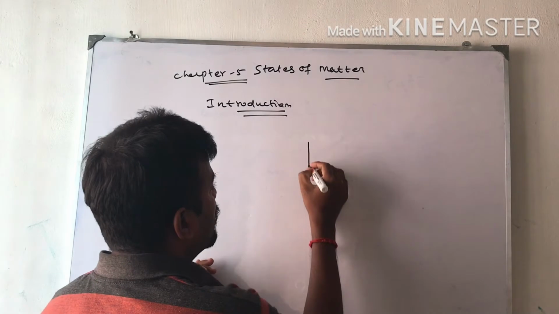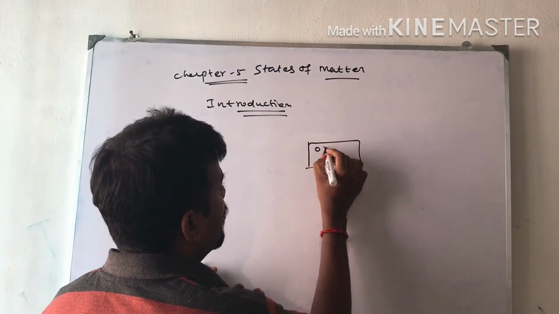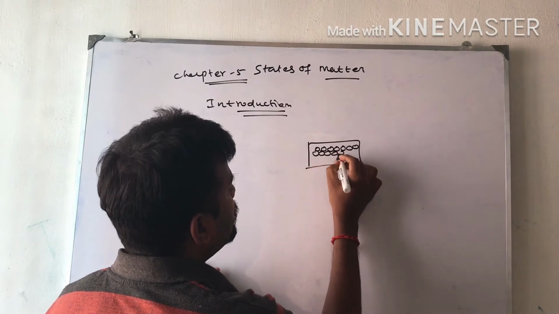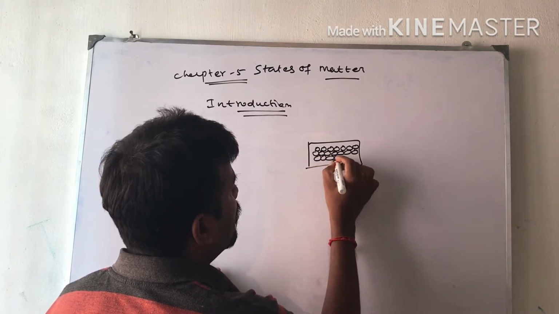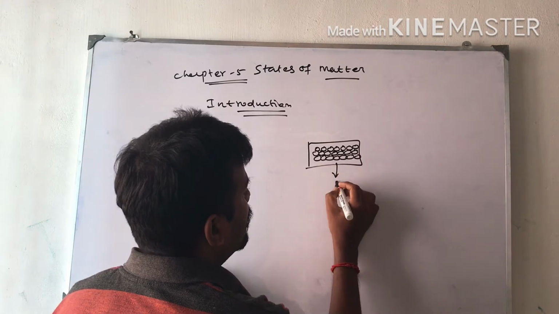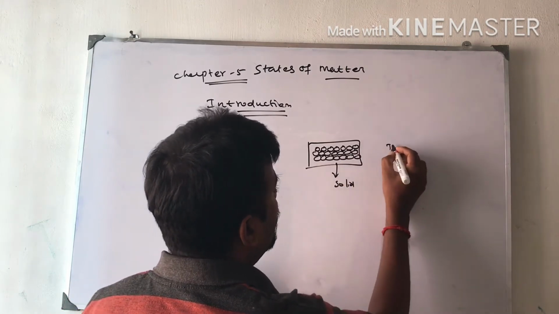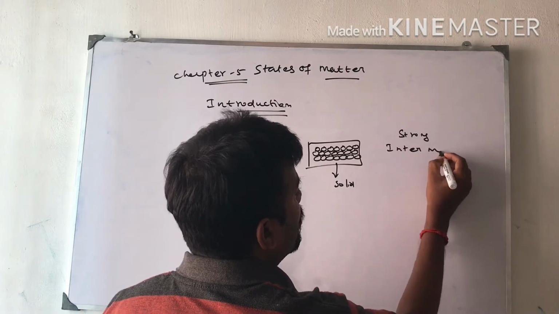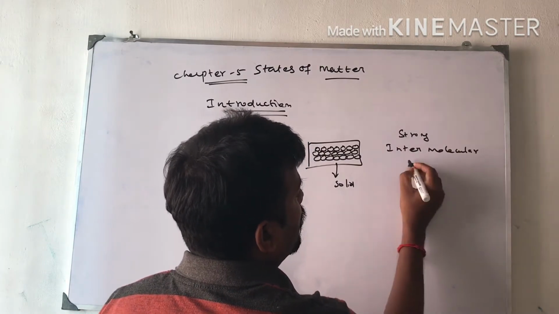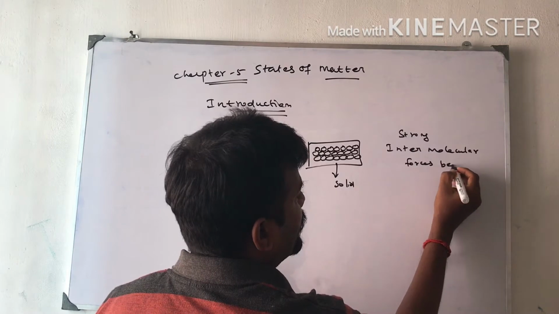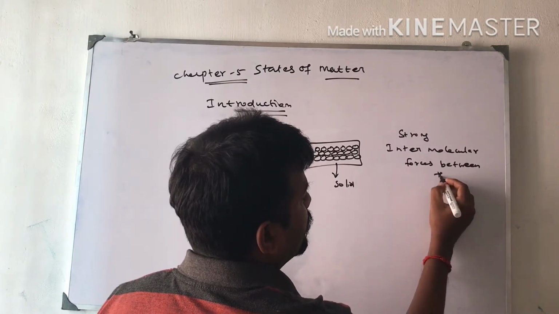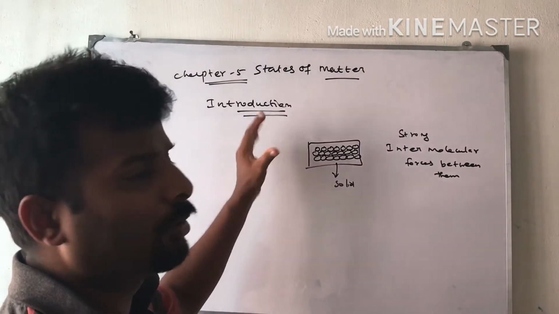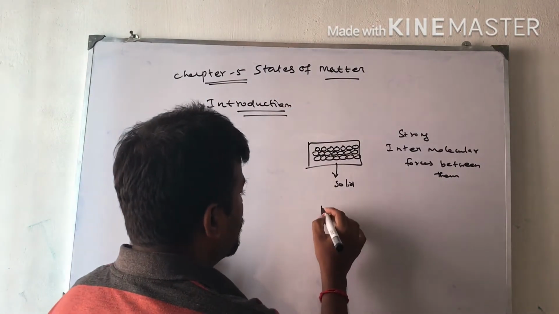For example, in solids, atoms are closely packed, so there are strong intermolecular forces between them. So more energy is required to convert the solid into liquid by heating.